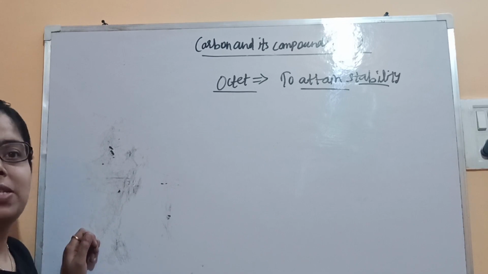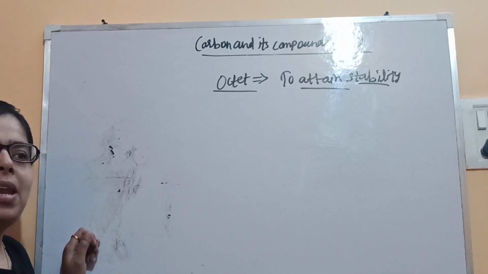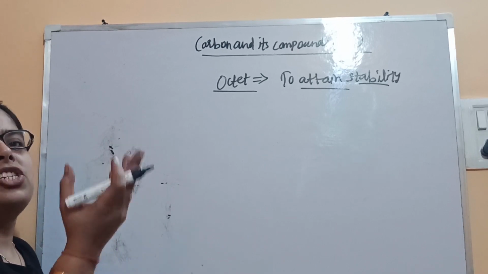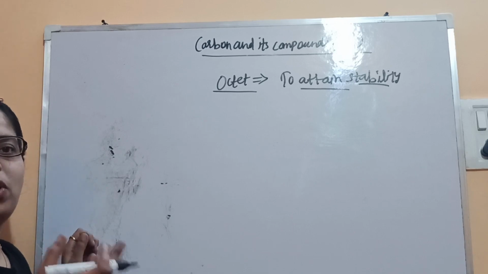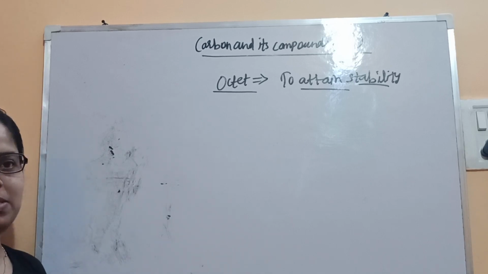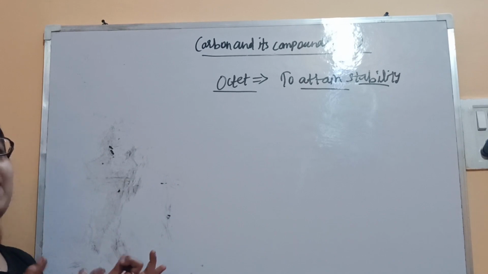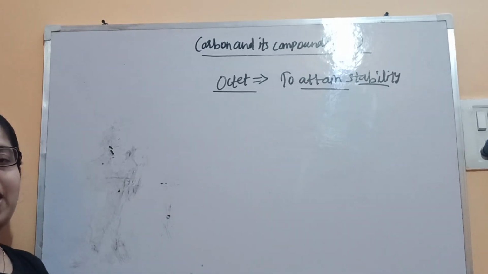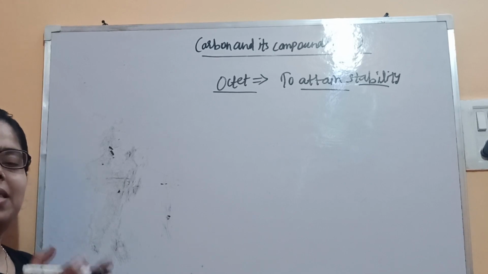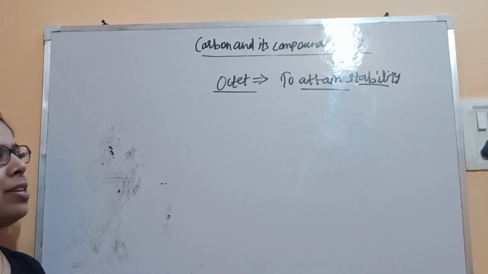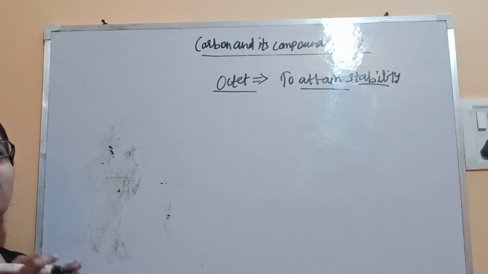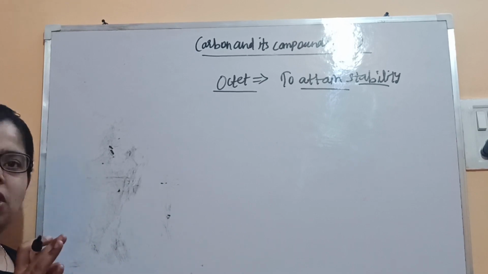They also want to become stable. But how will they become stable? Like how we become stable, by achieving our goals, whatever we want to achieve in life. Elements want electrons to become stable, or you can say they want a complete octet. Then they will get stability. Stability means completion of octet, that is, 8 electrons have to be present in the valence shell.